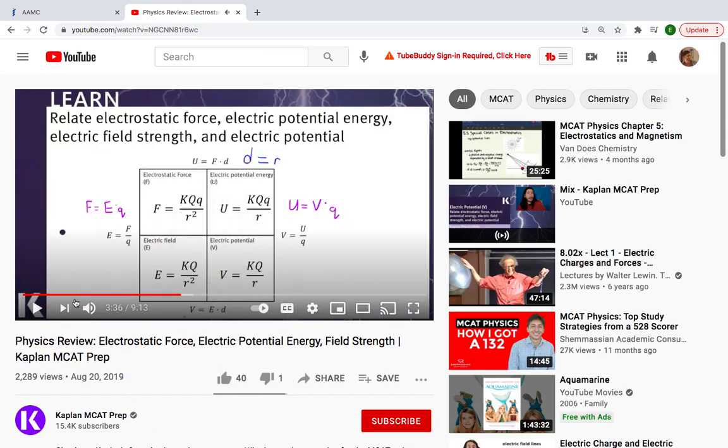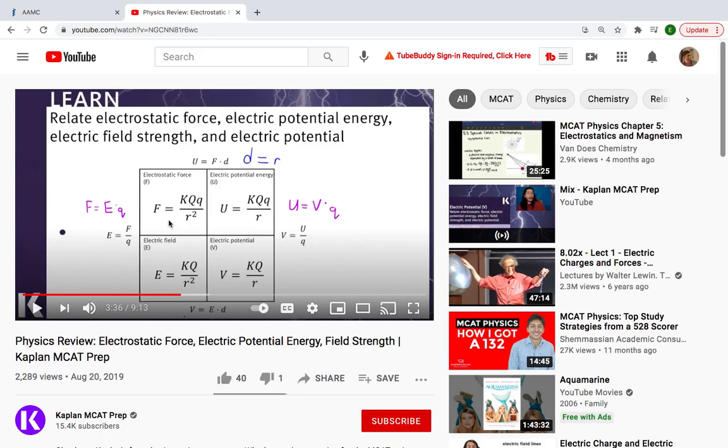Okay, this is all you need for electrostatic equations for the MCAT. Know this figure. All you have to memorize is the electrostatic force. That's it. Because from this equation, we can get the electric field equation. From this equation, we get the electric potential energy equation, and we could even get the electric potential equation.